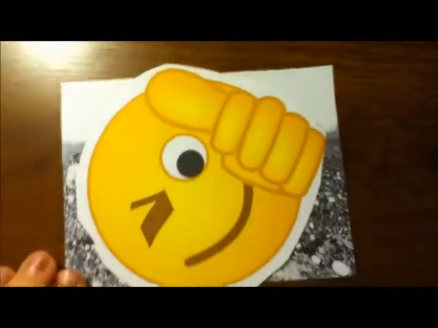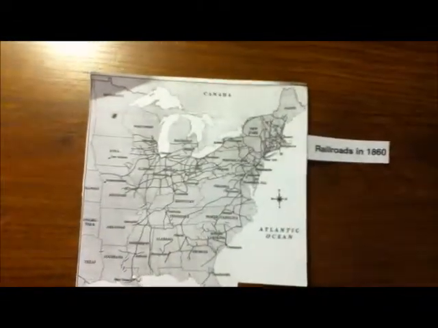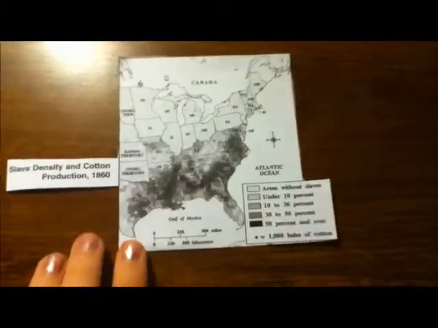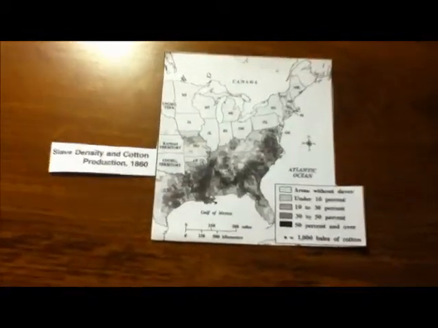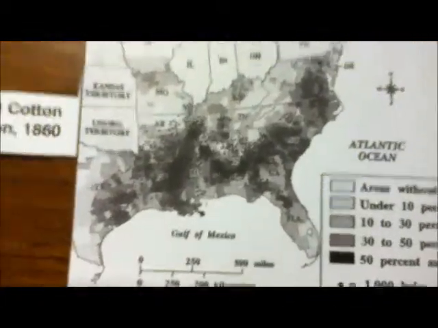The map, Railroads in 1860, presented in Document 1, shows that most railroads are in the North and that very few are in the South. This shows that the North is more technologically advanced. But another map, slave density and cotton production in 1860, shown in Document 1, shows that the slave population is heavily concentrated in the South. This proves that the South needs their slaves in order to make profit.